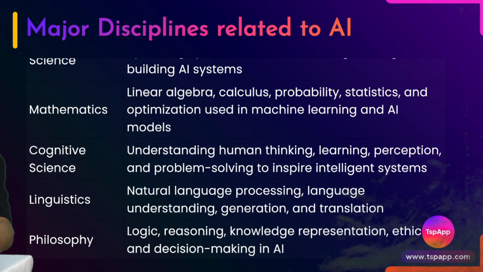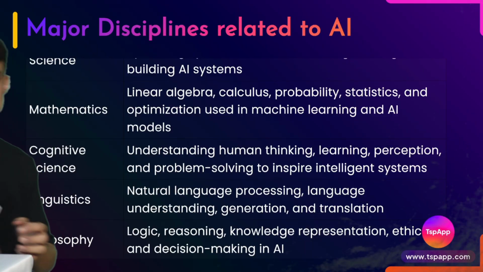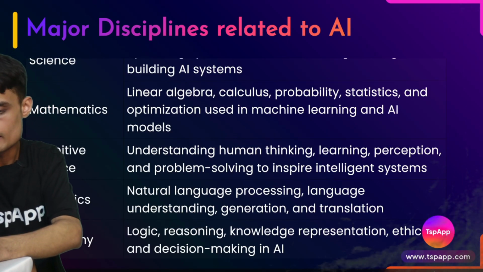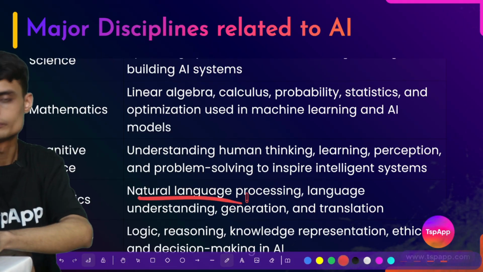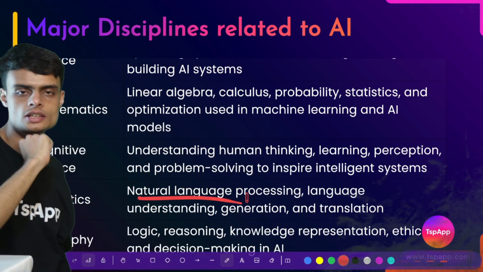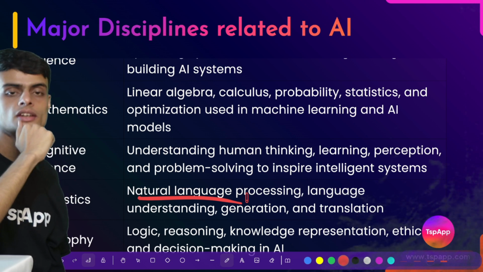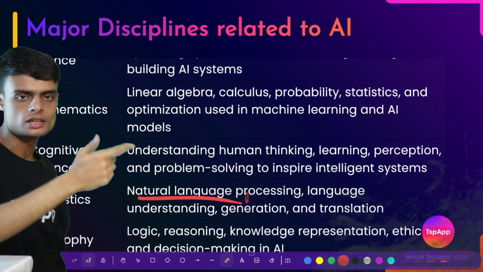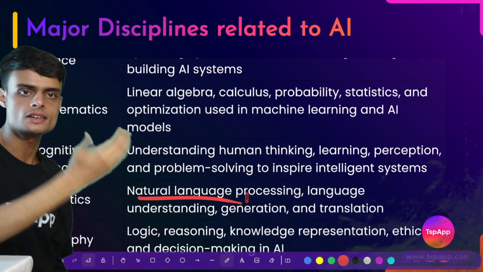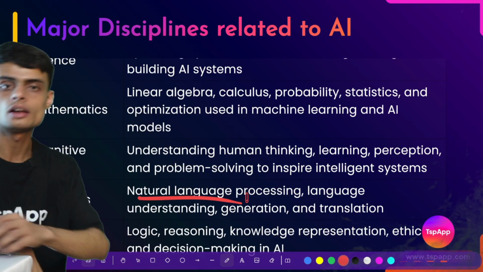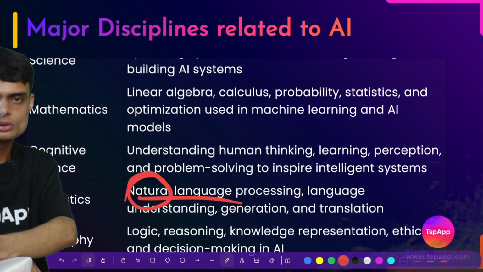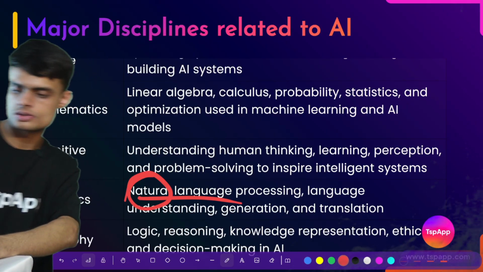Next we have linguistics. What is linguistics? Linguistics means language. So if we have a chatbot like hey Alexa, hey Siri, okay Google, we are doing all these things to ask AI. In such a case, AI is interacting with us in the natural language of human beings. What does this show? We are using the topics of linguistics.